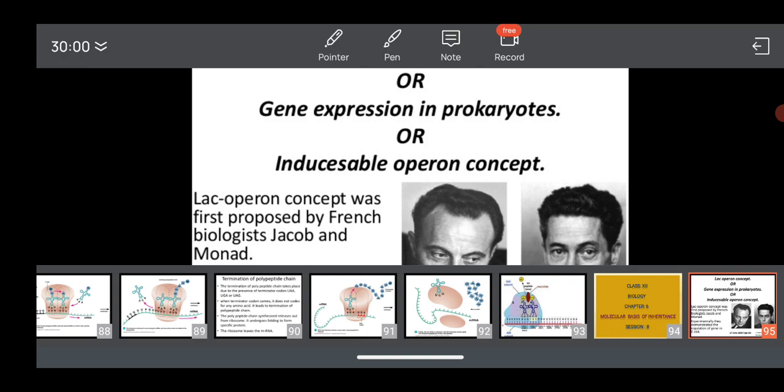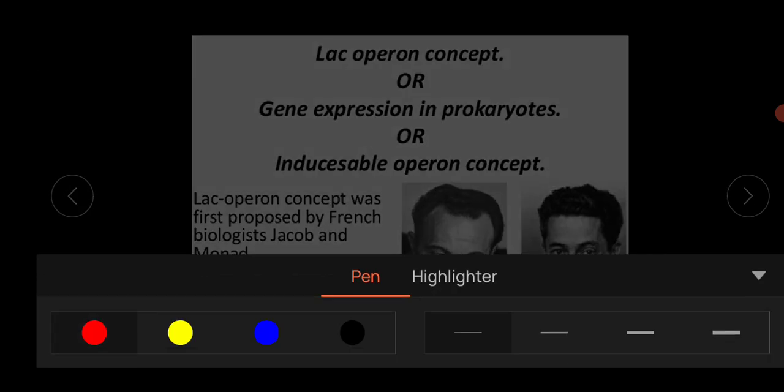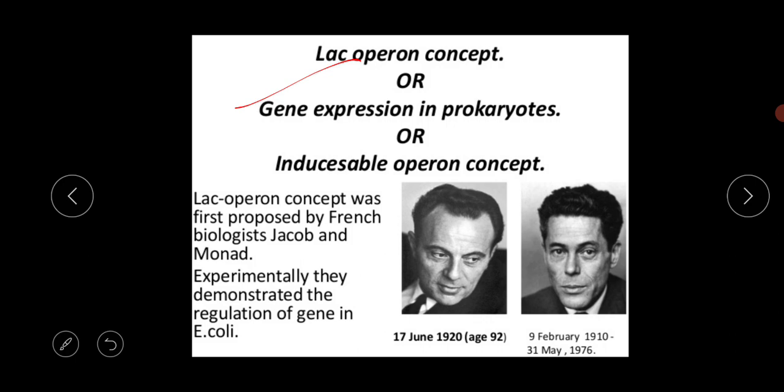We have to discuss all those things because they are very important for your exam. This Lac Operon concept is a very important topic from your class 12 biology syllabus, and it is important not only for your class 12 board exam or any school exam. For other competitive exams, from this operon system, so many questions may come. So let's start to discuss.